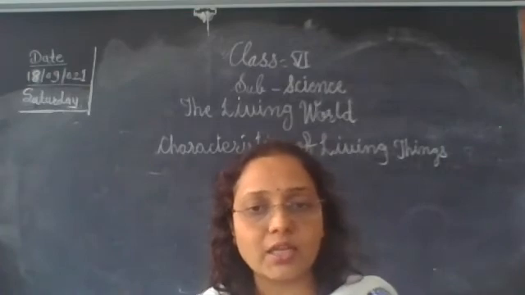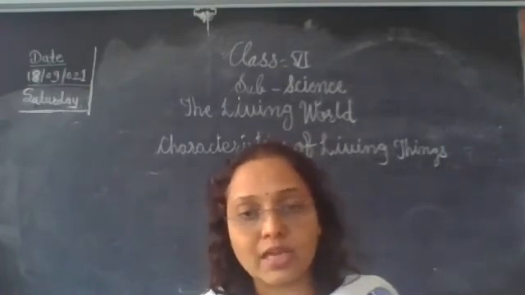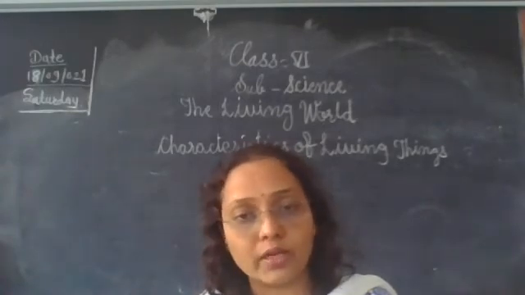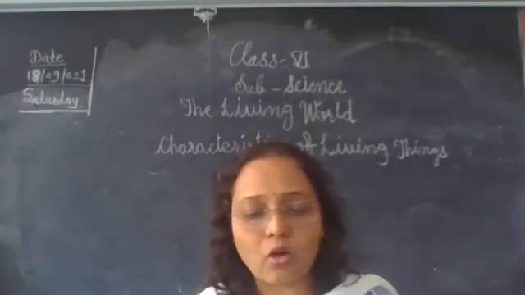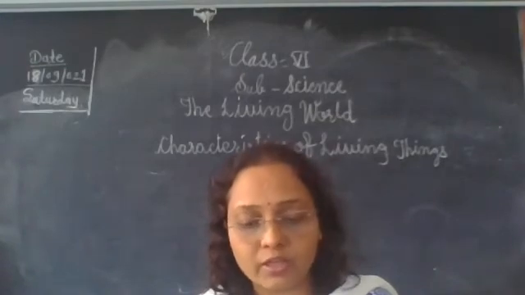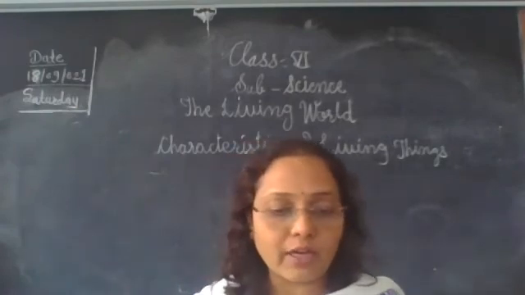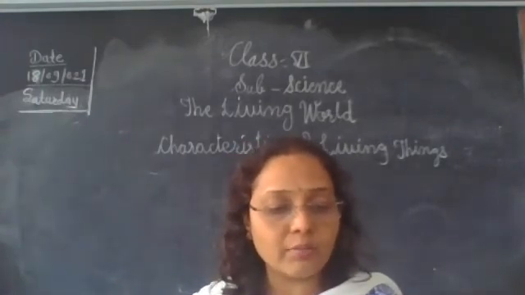सबका lifespan एक जैसे नहीं होता है. For example, the lifespan of a dog is about 12 to 18 years, while the ostrich lives for 50 years. Okay, so this is the different lifespan of different animals.